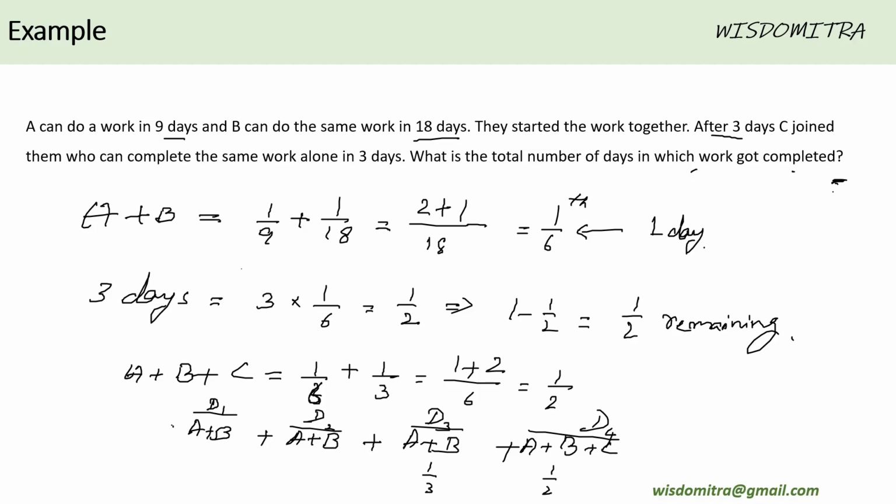So effectively, it would take 4 days to complete the work, all in all, when only two persons are working the initial 3 days, and on the fourth day the third person gets added.